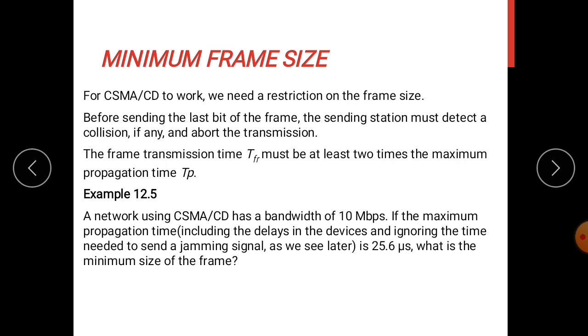So what will be the minimum frame size? For CSMA/CD to work, we need to impose a strict restriction on frame size. That is, before sending the last bit of the frame, the sending station must detect a collision, if any, and abort the transmission. This is because once the entire frame is sent, the station does not keep a copy of the frame and does not monitor the line for collision detection. Therefore, frame transmission time TFR must be at least 2 times the maximum propagation time. That is, TFR must be equal to 2 into TP.